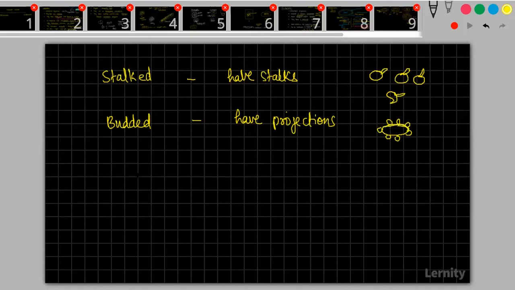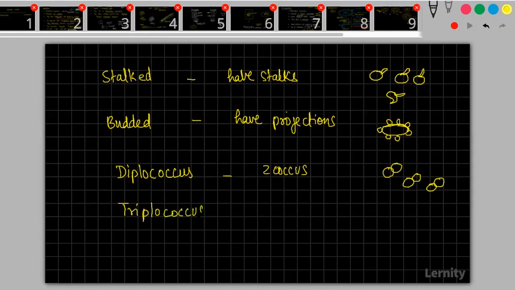Okay. Whenever I am using the word Diplococcus, it means two cocci together. I can call it a Triplococcus, three cocci together.